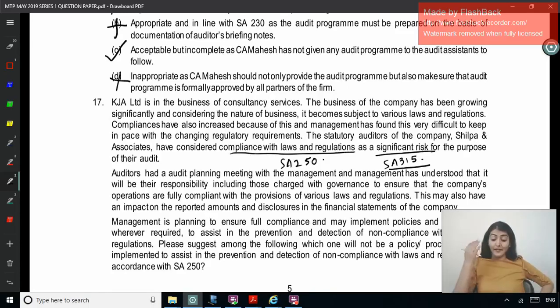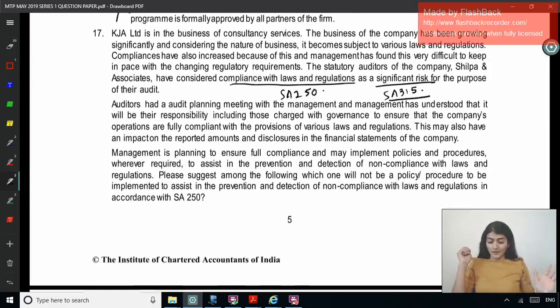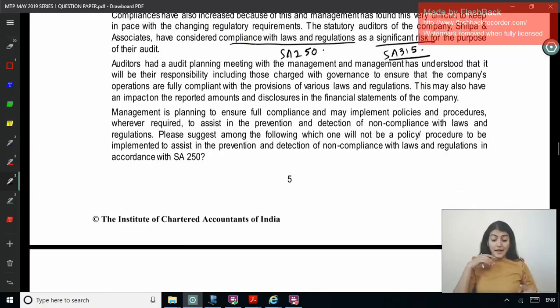their responsibility, including TCWG, to ensure that the company's operations are fully compliant with the provisions of various laws and regulations. This may also have an impact on the reported amounts and disclosures in the financial statements of the company. Management is planning to ensure full compliance and may implement policies and procedures wherever required to assist in the prevention and detection of non-compliance with law regulation. Please suggest among the following which one will not be a policy to be implemented to assist in the prevention and detection of non-compliance with law regulation in accordance with SA 250.